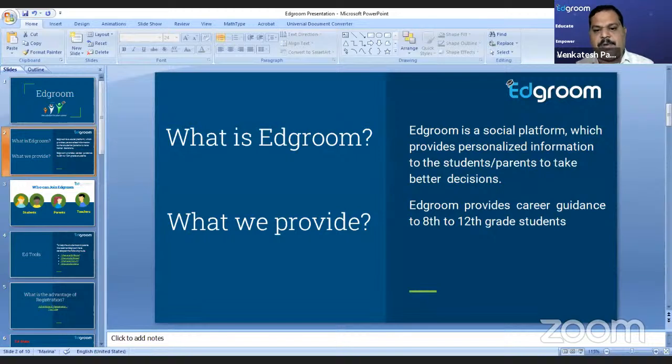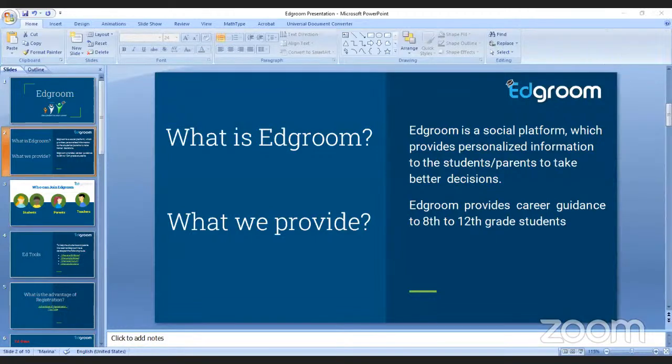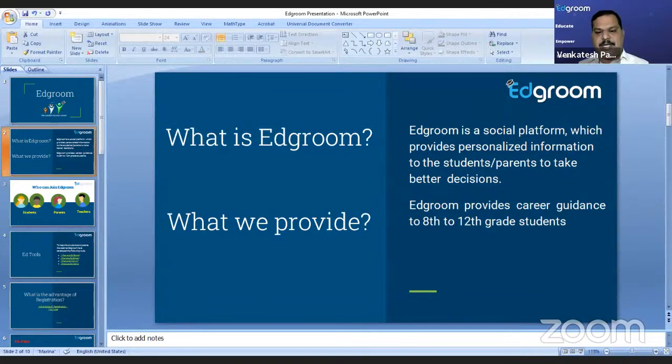We see a lot of parents are confused about their kids' decisions. Suppose a son wants to do something else, the parents are worried whether a particular course has options or not. So parents can also browse a lot of information on the website, get a lot of ideas, interact with people, and pose questions.